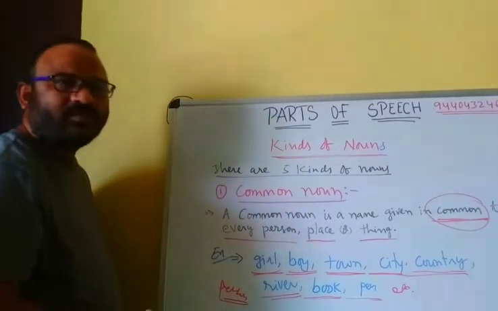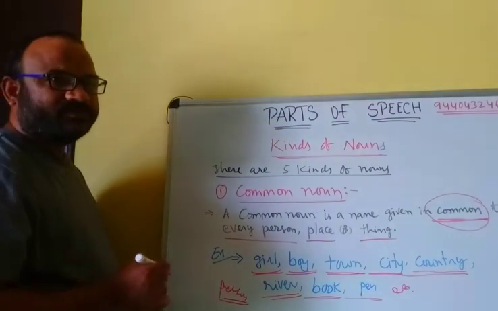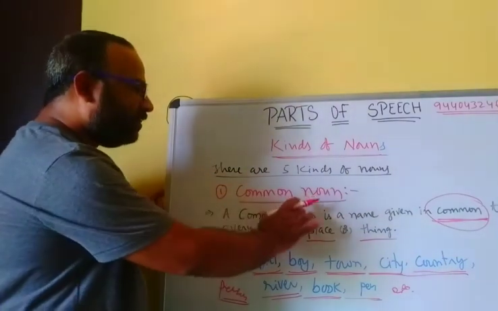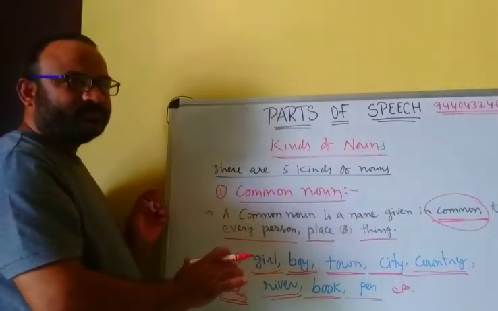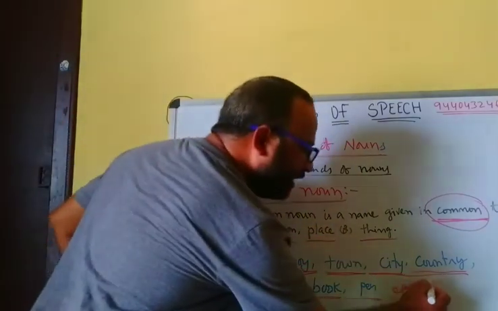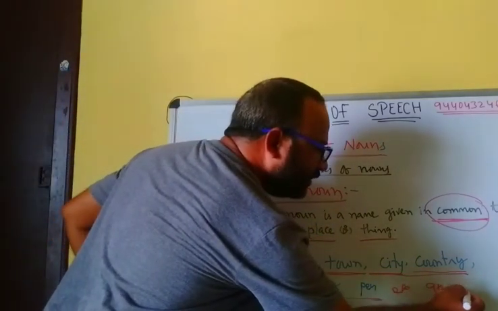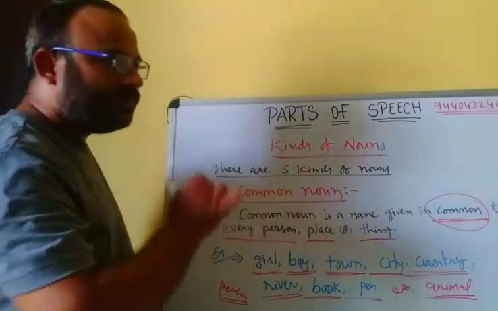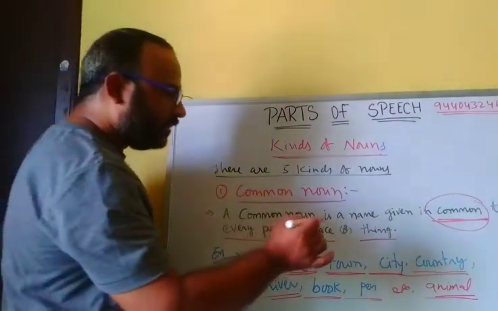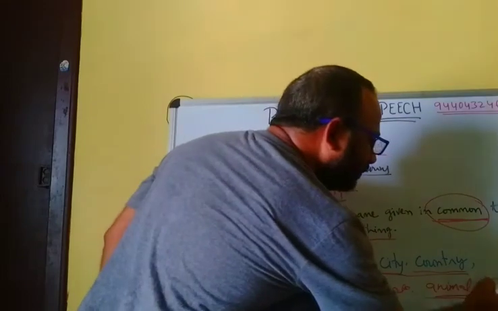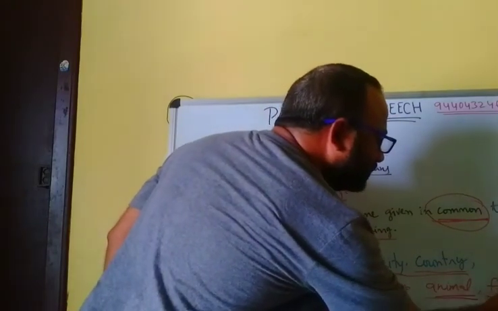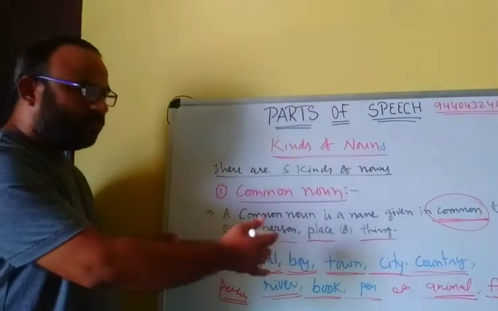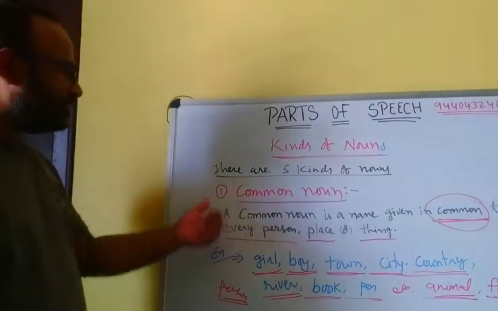It is also a common noun. So this is called a common noun. For example, animal. Animal is also a common noun. And food is also a common noun. So you can make more examples. This is a common noun.